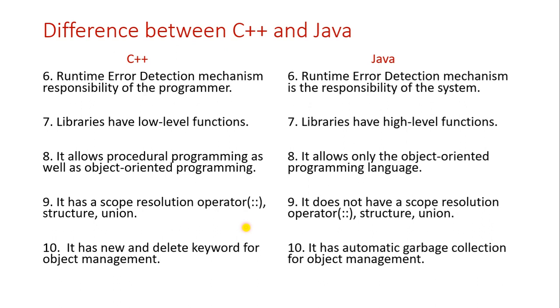Whereas in Java, after completion of the object's work, Java has a unique feature called automatic garbage collection, so it will automatically delete the object. We don't need to use the delete keyword.